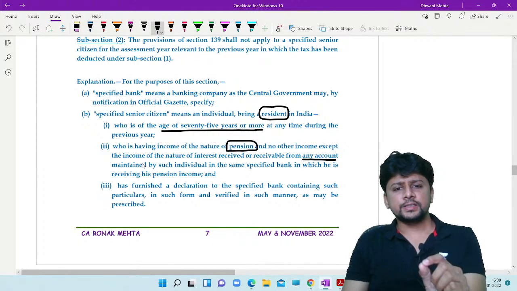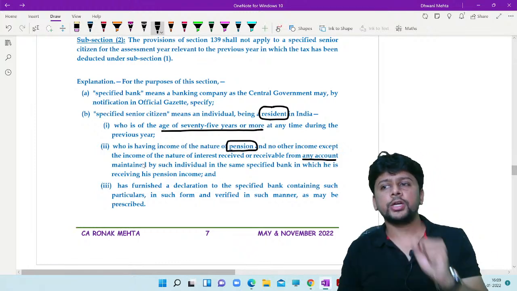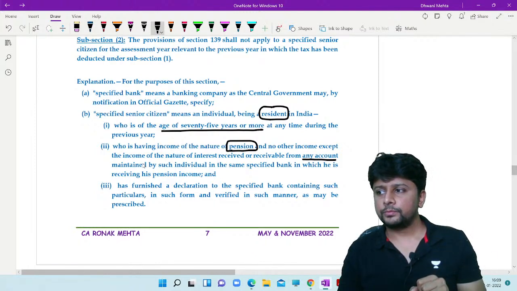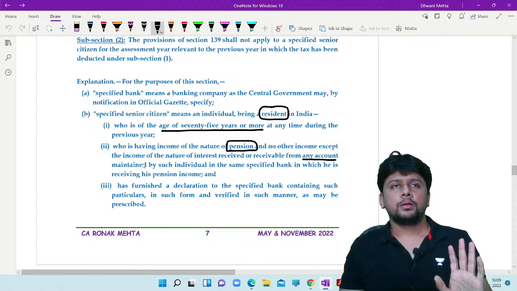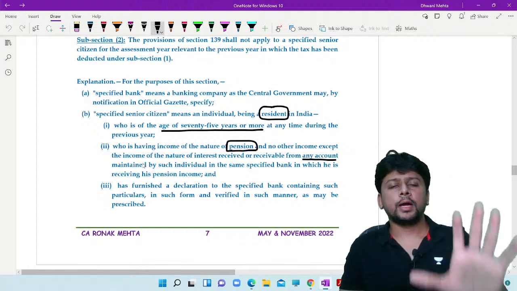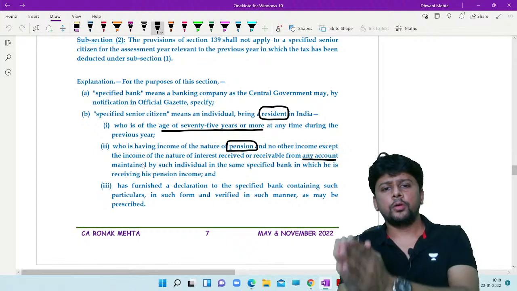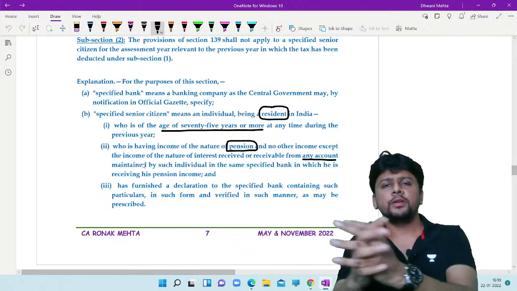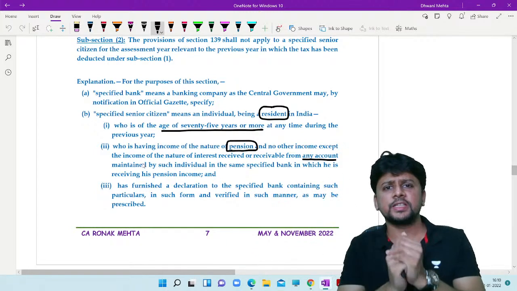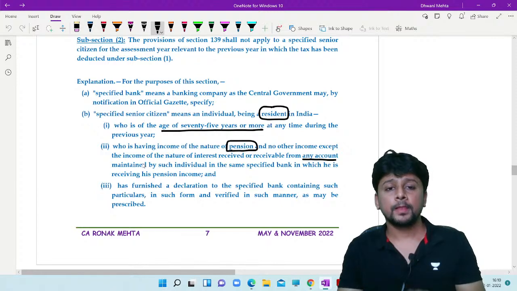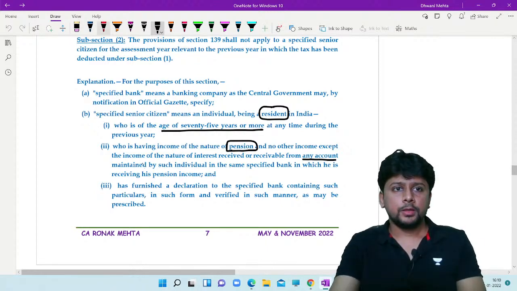This specified senior citizen has furnished a declaration to the bank that this is what I want this section to apply. I am giving a declaration to you. The form in which it is going to be submitted will be prescribed by CBDT.